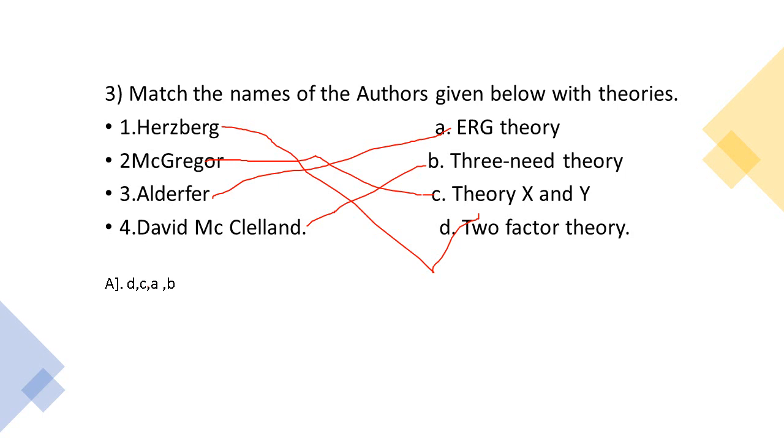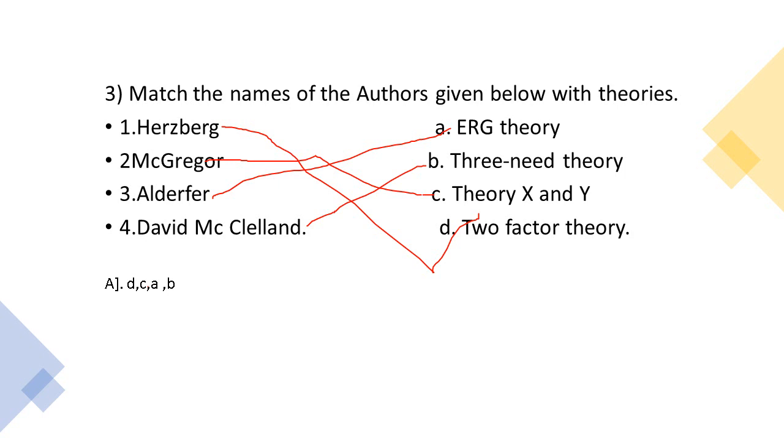Next, second one is McGregor. McGregor has given theory X and Y. What is this X and Y? Some of the managers assume that the workers are inherently lazy. You need to direct them always, otherwise they will not do work. This theory Y is completely opposite. Some managers assume that they are self-motivated, very responsible, no need of any guidance. So the second point answer is C. Third one is Alderfer. Alderfer has given ERG theory. Maslow gave 5 needs, and Alderfer made it 3.